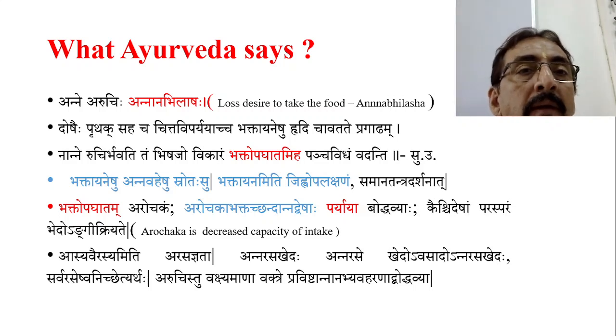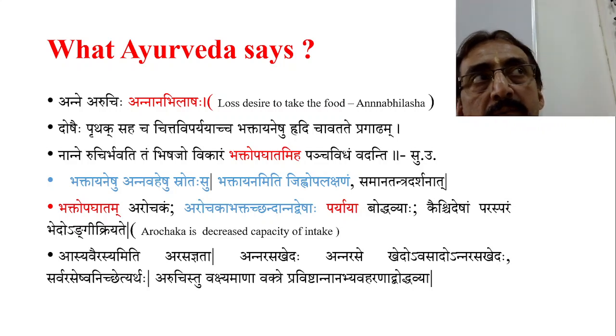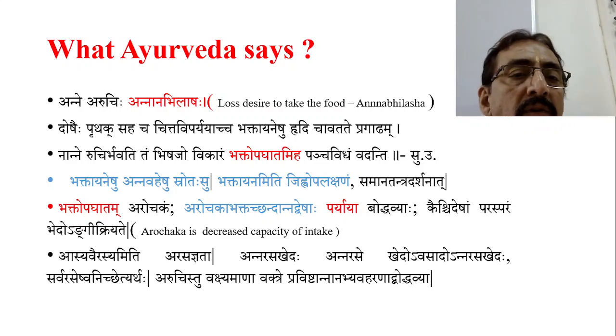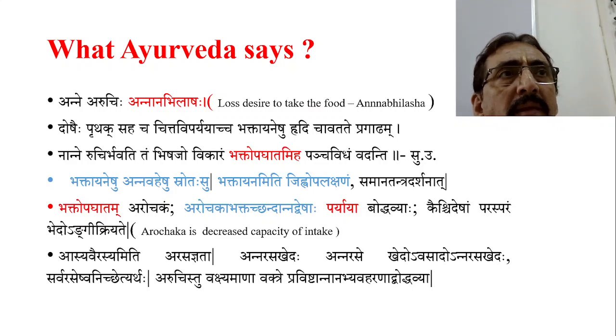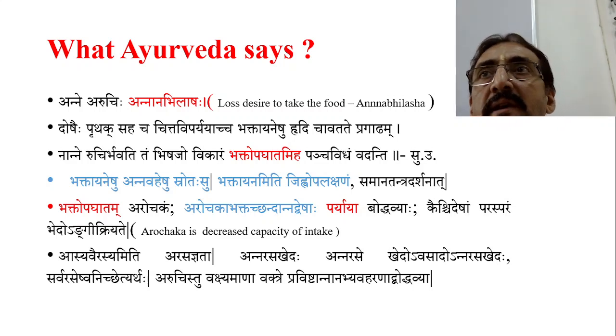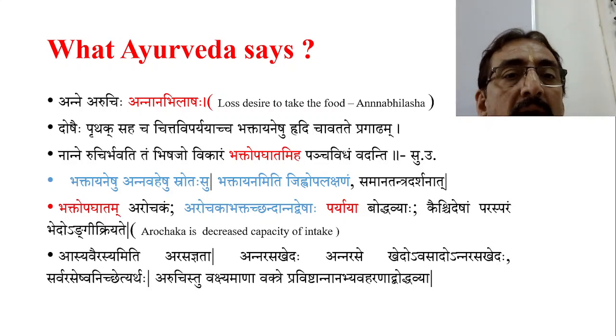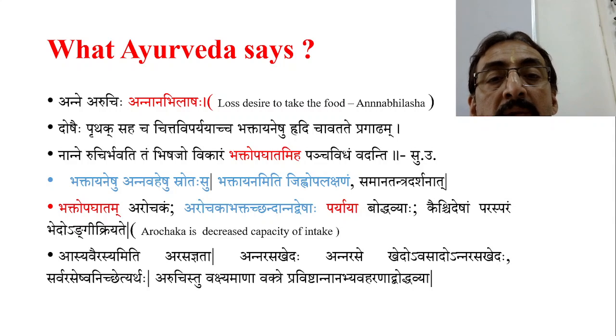Okay. Now let us see the word meaning of Bhaktopagata, which is mentioned here. He says that Bhaktopagatham is Arochakam. So Arochaka is also called Bhaktopagatham. That means in Annavahashroto Dushti, there will be Bhaktopagatham, there will be Arochakam, Bhaktachandhan, Annadvesha. There is a paryaya for this, paryayam bodhavya.